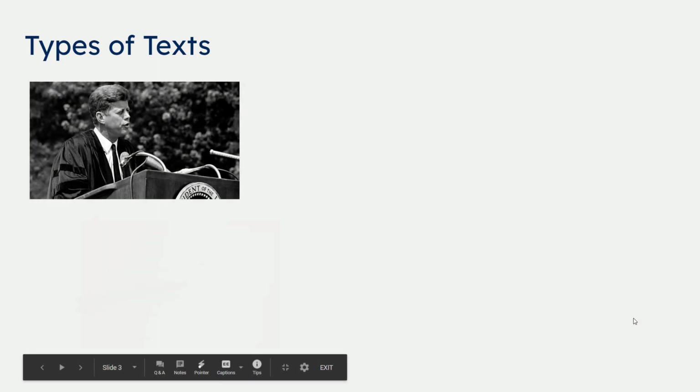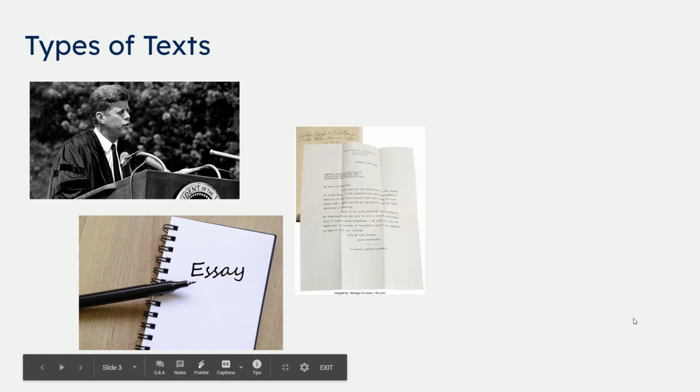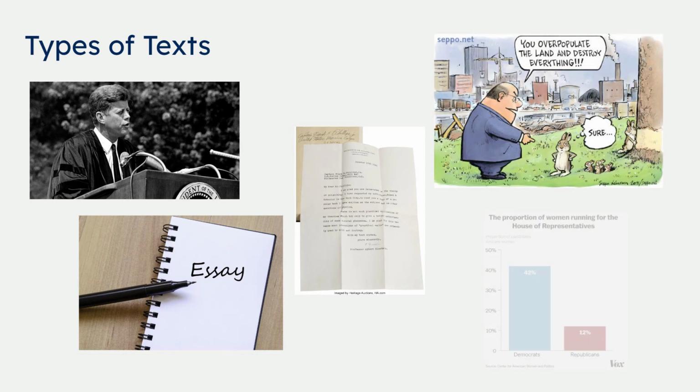The AP Language and Composition course focuses mostly on nonfiction texts, such as speeches, essays, letters, and visual texts such as political cartoons and graphs. The purpose of this course is for you to become a critical thinker by understanding how rhetorical strategies accomplish a writer's purpose. In the next couple of slides, we will focus on frameworks that will help you read, discuss, and write about rhetoric.